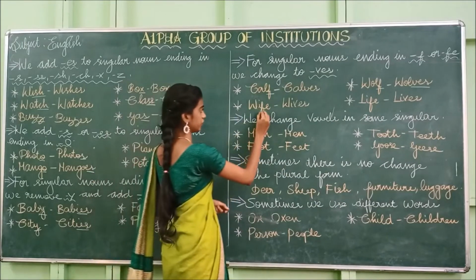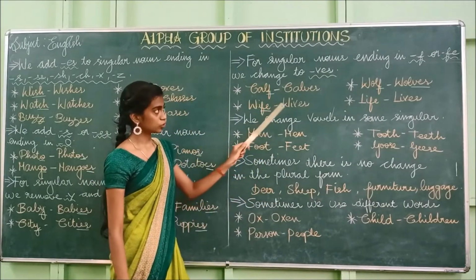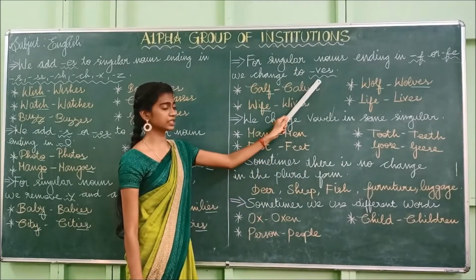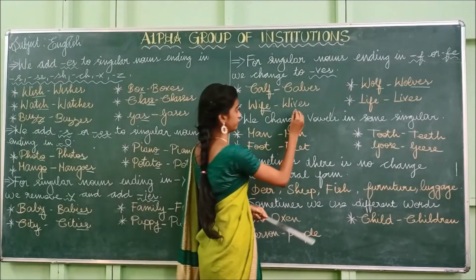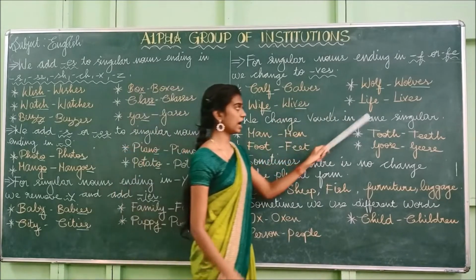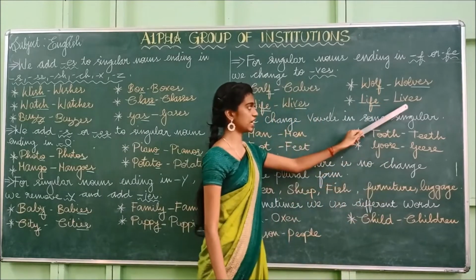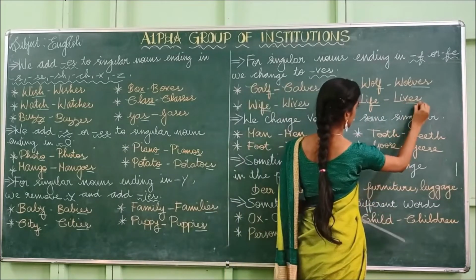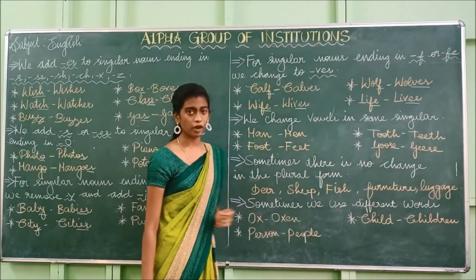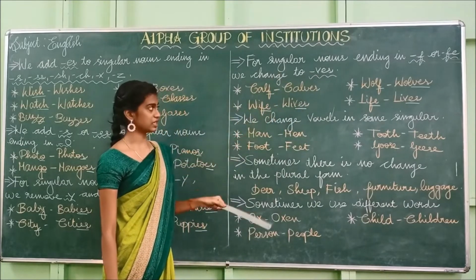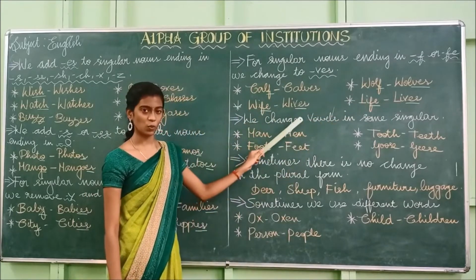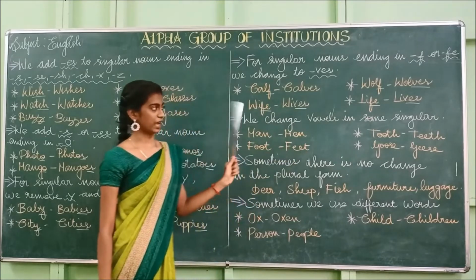Wife. So look at here. This word ends with FE. So if it ends either in F or FE, we have to change it to VES. So wife, wives. Life. We drop the FE and change it to lives. We have added ES. So for singular nouns ending in F or FE, we change to VES. Calf, calves. Wolf, wolves. Wife, wives. Life, lives. Okay, have you understood this?